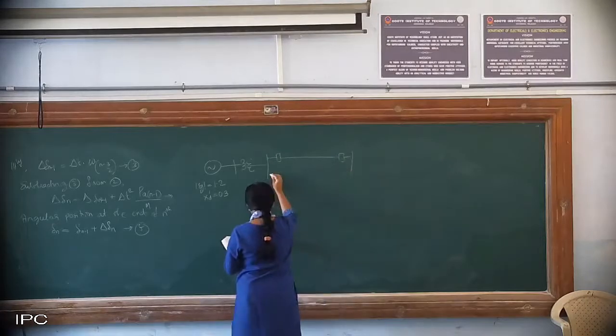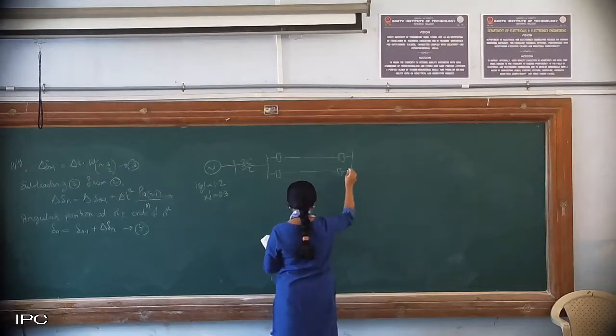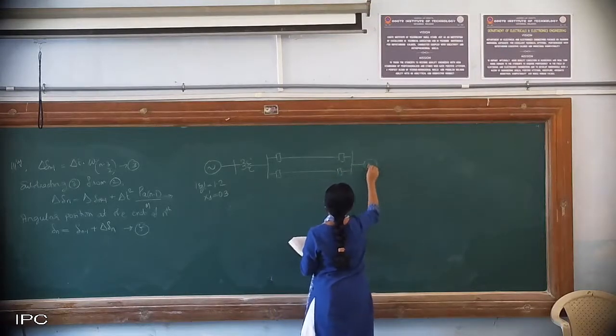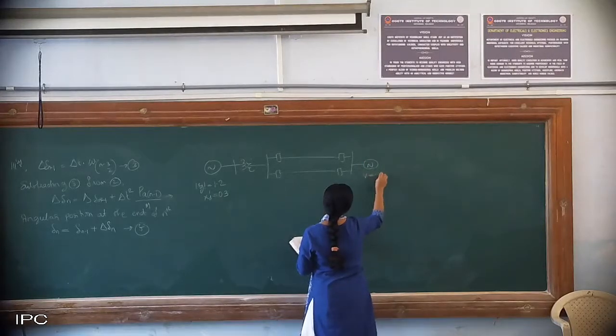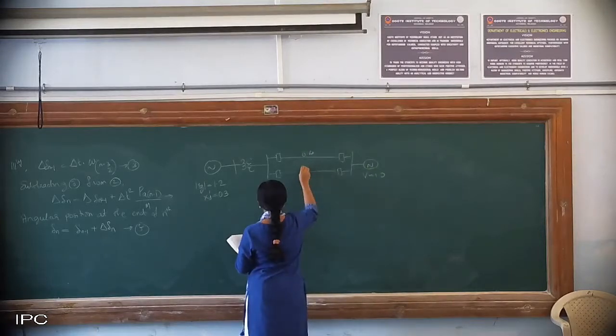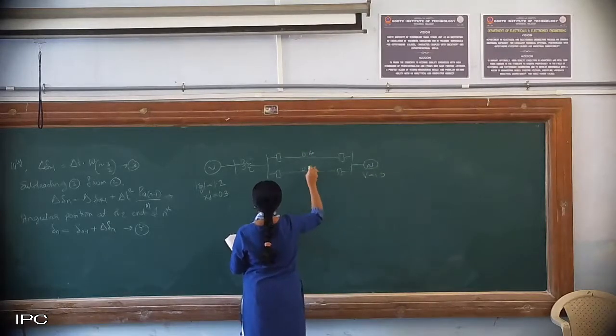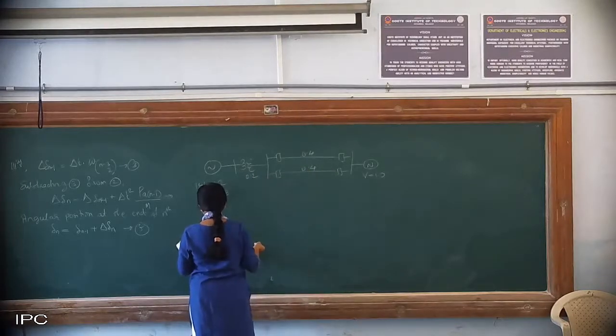Double circuit line we will take. This is maintained at 1.0. This is 0.4, 0.4. I am mentioning the reactance values, which is 0.2.